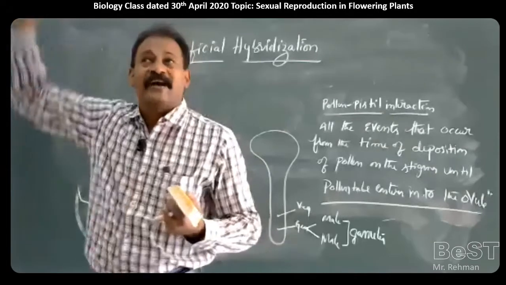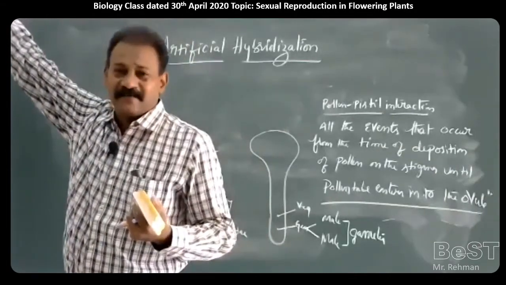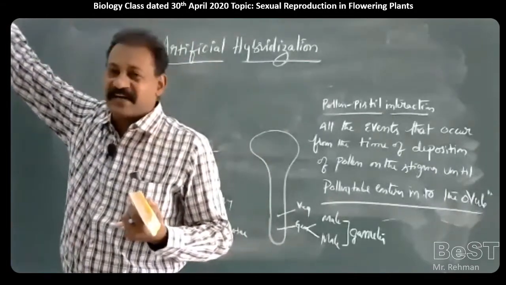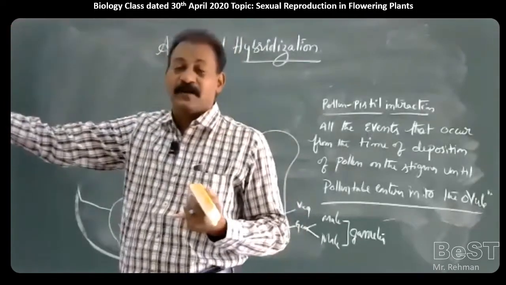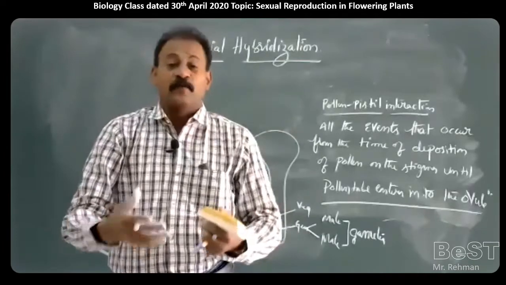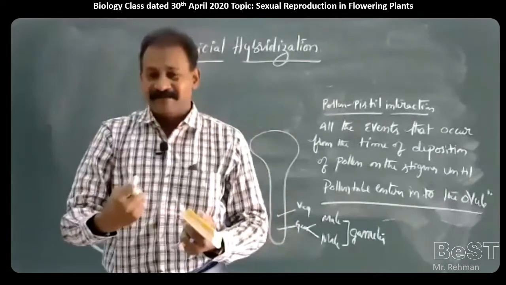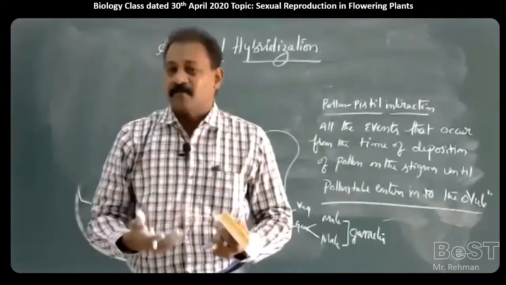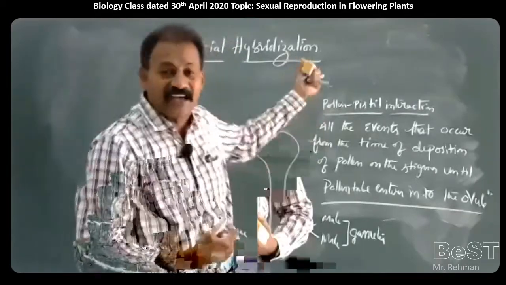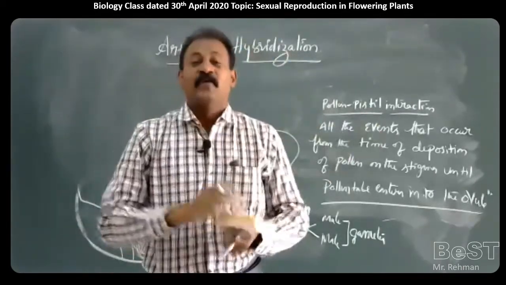We do not know whether that male plant has a homozygous or heterozygous condition, whether it has all good properties or only bad properties. In the female plant which receives the pollen in nature, we do not know what the qualities are. We are not aware of this. But artificial hybridization is a process where it is done wantedly.